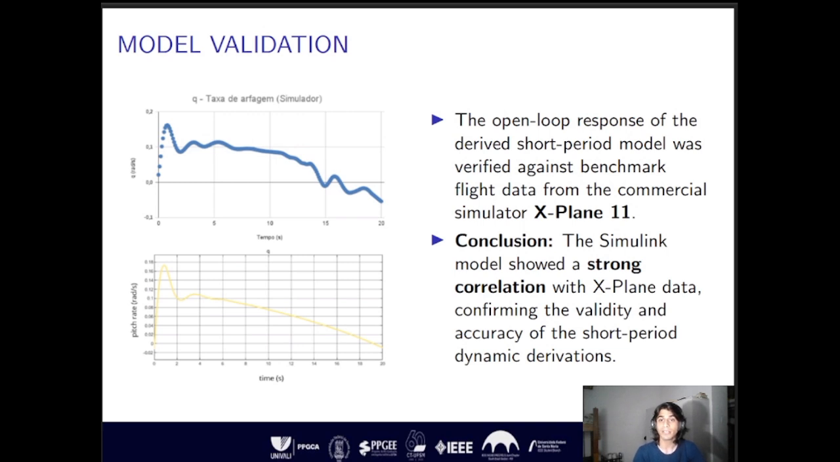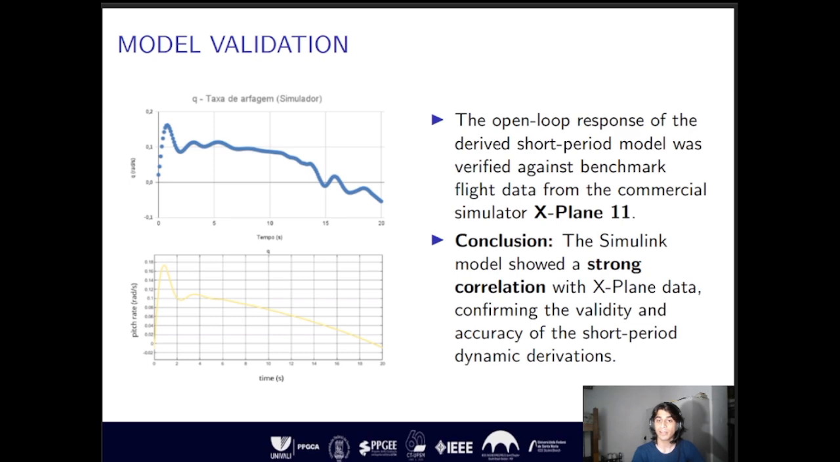The model validation was performed using the X-Plane 11 software. The validation procedure involves replicating the exact same flight condition in both the custom Simulink model and the X-Plane simulator: an altitude of 4,267 meters, a speed of 168 meters per second, and a mass of 65,000 kilograms. This is the same trim point chosen for the model.